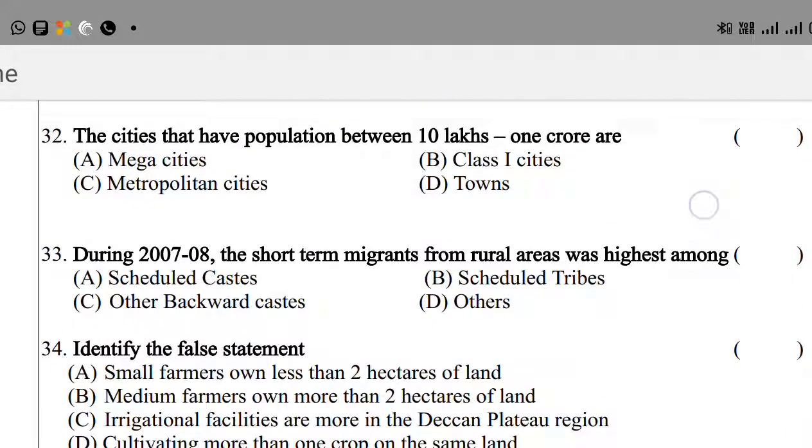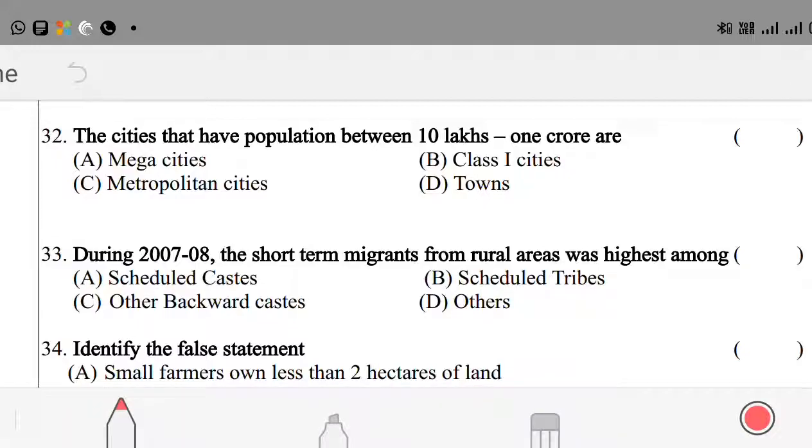Question number 32. The cities that have a population between 10 lakhs and 1 crore are option A, mega city; option B, class 1 city; option C, metropolitan city; option D, towns. Here the right answer is option C, metropolitan cities.